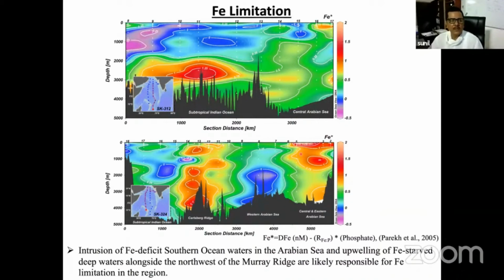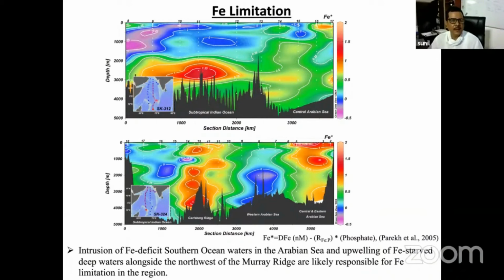But the main important thing I would like to emphasize here, you see this pink color, where it is going minus 0.25 and all. So this area is certainly showing this iron limitation. You can see this section here.